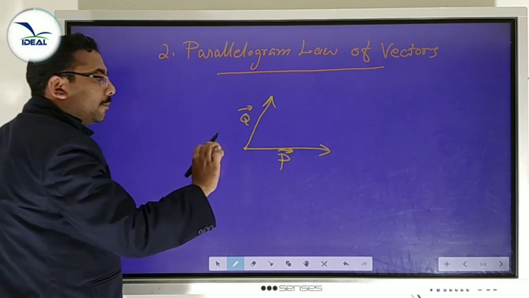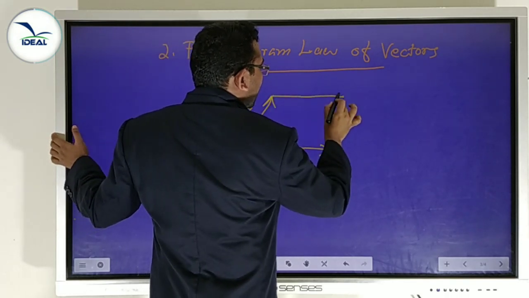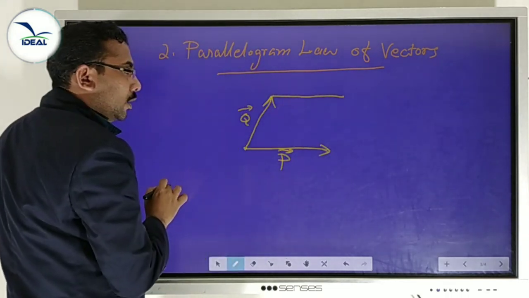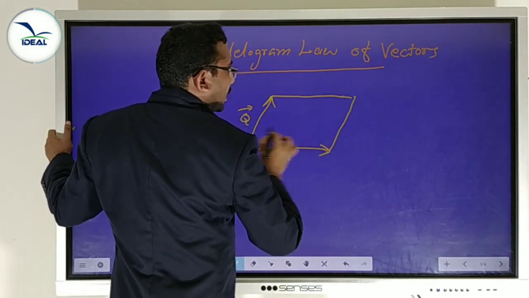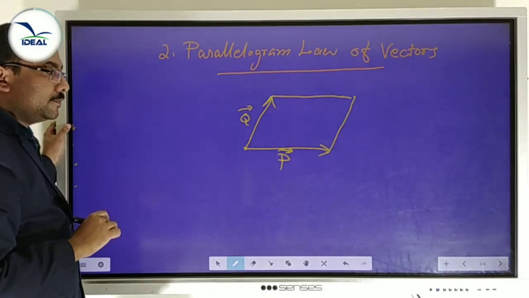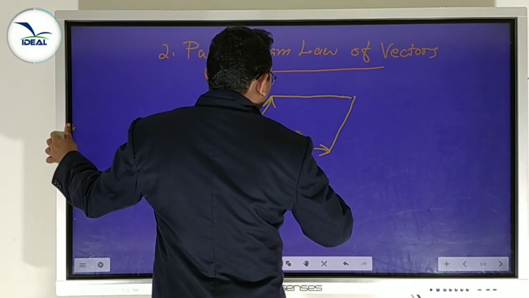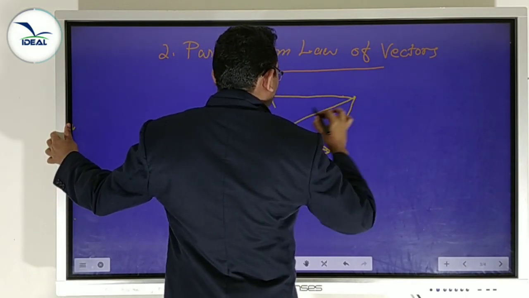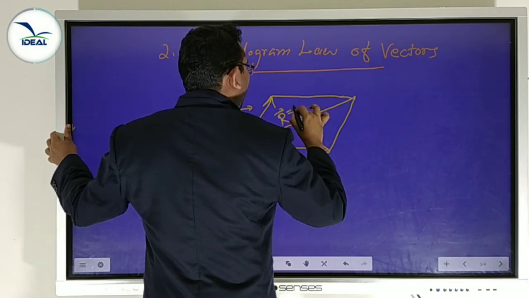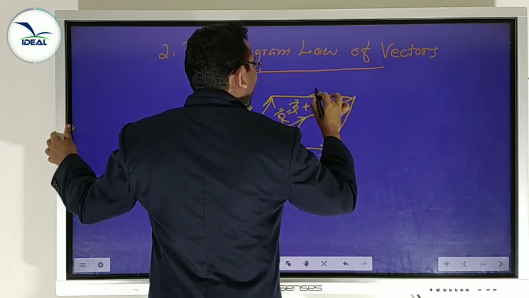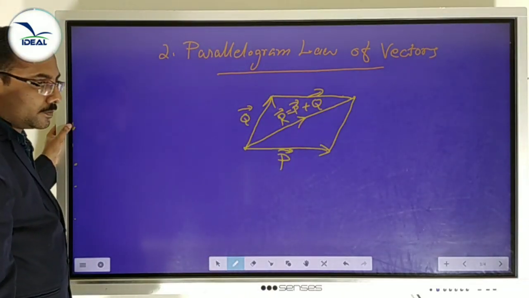Draw the parallelogram: draw a line parallel to P, and we get the third side. This is Q. Draw a line parallel to Q, and we get the fourth side. Completed the parallelogram. Then we draw the diagonal passing through the meeting point, which represents the resultant R equal to P plus Q. That is the parallelogram law of vectors.